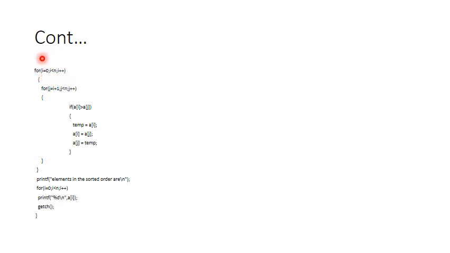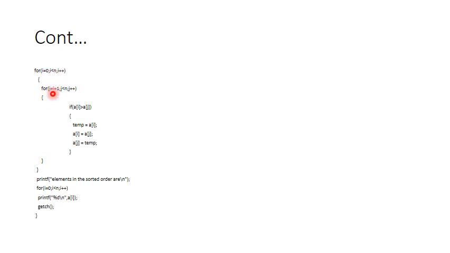Now here the actual logic starts. What is that logic? Every time, I would like to sort the elements in ascending order. How to do that? I am using a nested for loop, wherein the first for loop is ranging right from 0 to n.